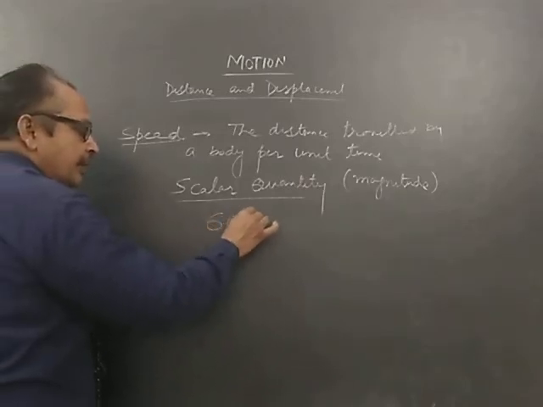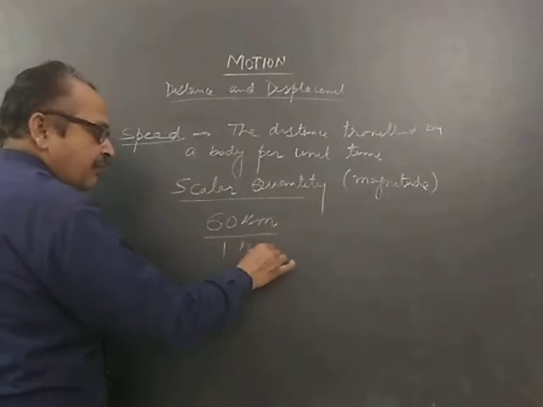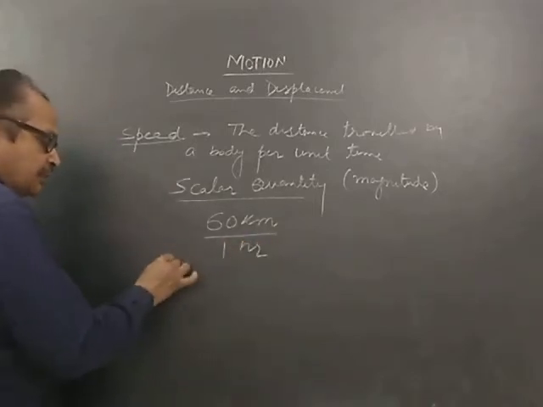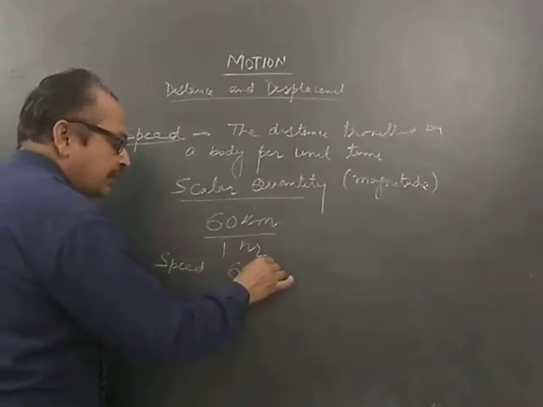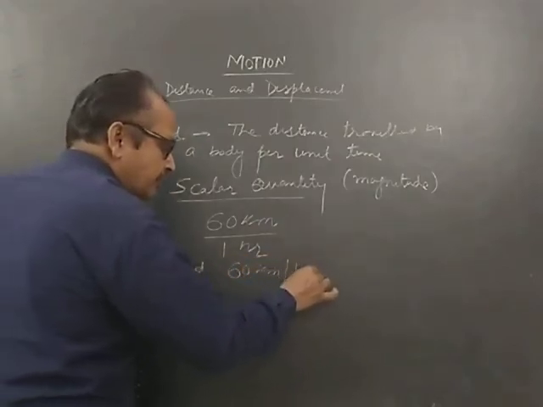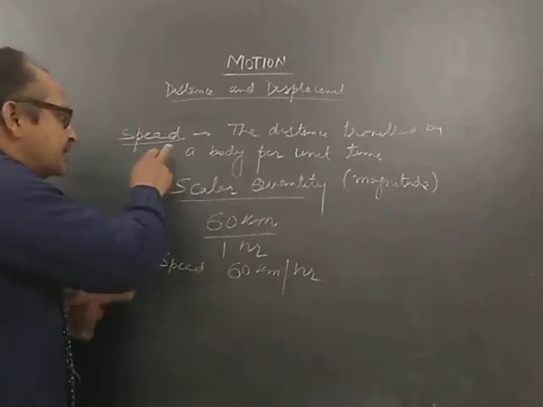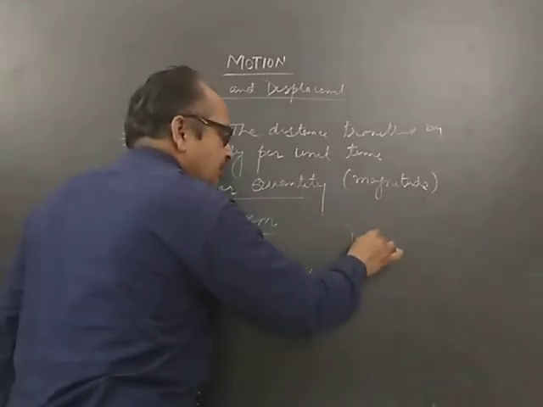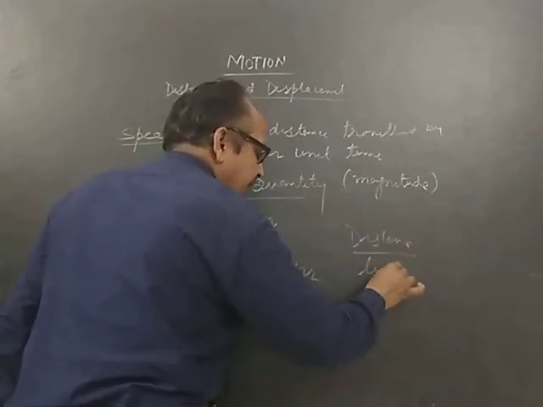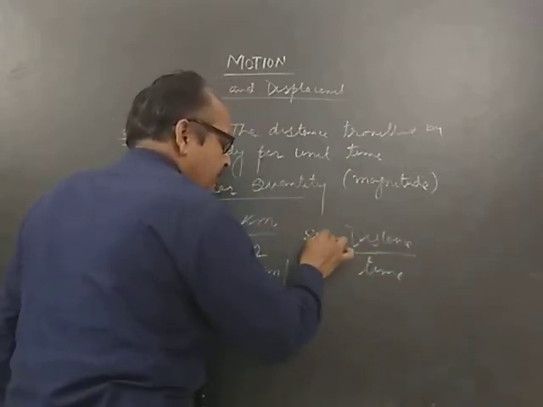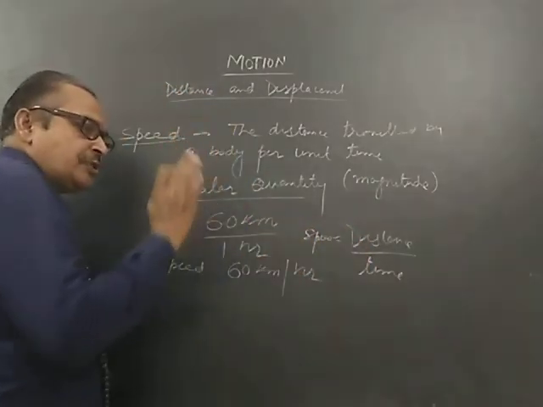So suppose a body travels 60 kilometers, let us say in 1 hour. So what is the speed? The speed of the vehicle is said to be 60 kilometers per hour. So this is the speed. Speed is equal to distance over time. So what will be the unit in physics?